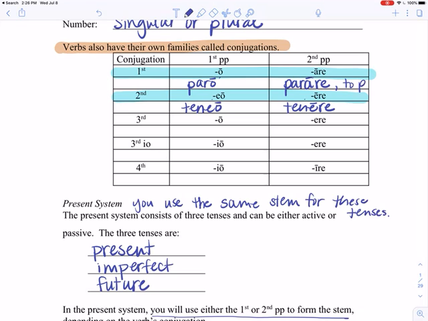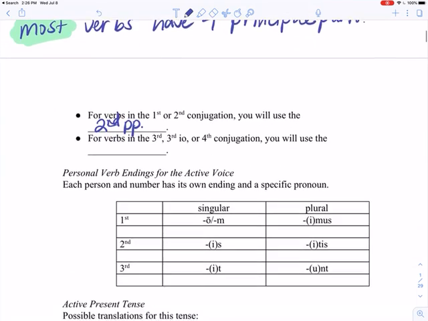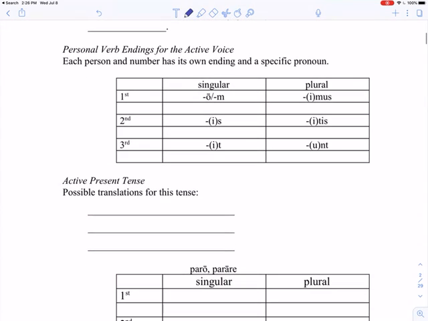Paro means to prepare. Teneo means to hold. Okay? Alright, so we're going back to the second page, and we're going to start right here at personal verb endings for the active voice. Okay?